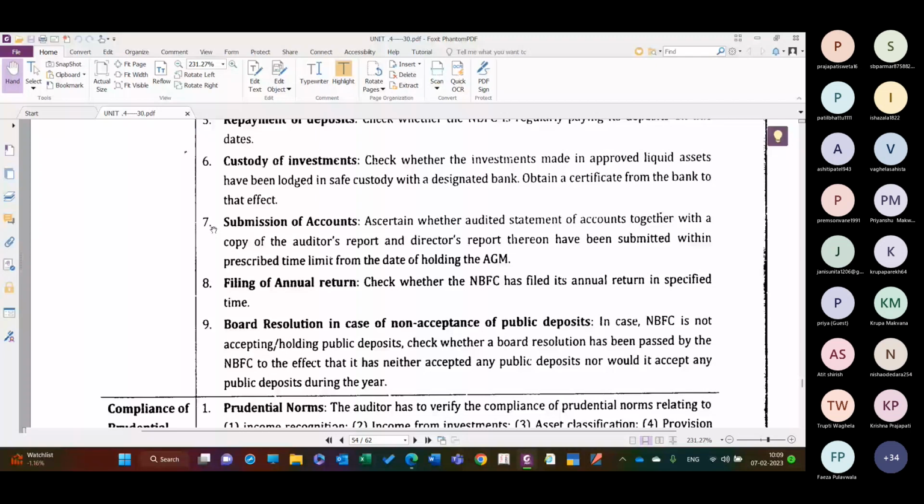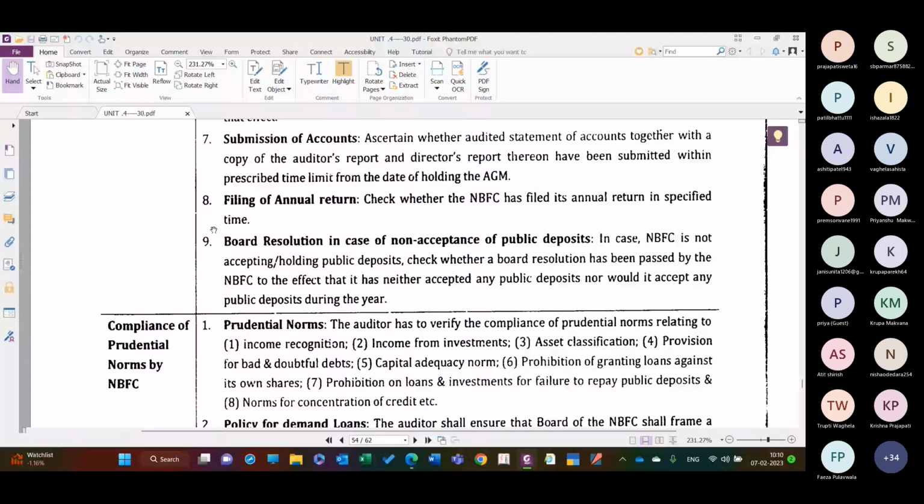Filing of annual return, check whether the NBFC has filed its annual return in a specified time. तो उन्होंने अपना return annually file किया है। Board resolution in case of non-acceptance of public deposits. In case NBFC is not accepting or holding public deposit, check whether the board resolution has been passed by the NBFC to the effect that it has neither accepted any public deposit nor would it accept any public deposit during the year. तो अगर वो पब्लिक के पास से डिपॉजिट नहीं लेते हैं, then there should be a board resolution in this regard.